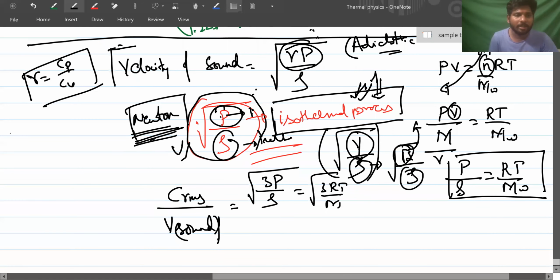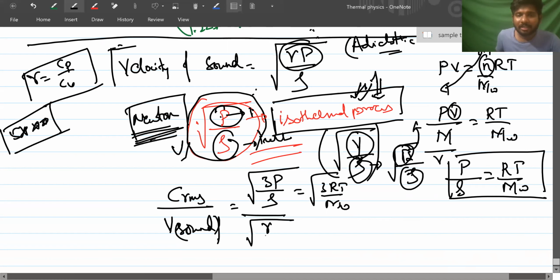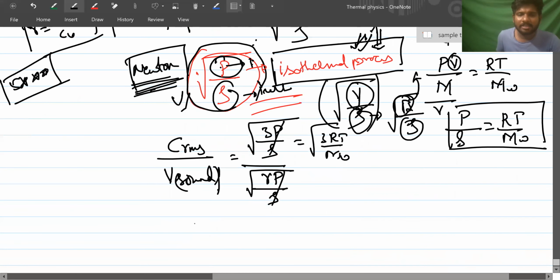This is a 5-star point I'm telling you, so keep your attention here. C RMS is root over 3P by rho, or root over 3RT by MW. Similarly, velocity of sound in air is root of gamma P by rho. If you take the ratio, P by rho gets cancelled. The answer is C RMS by velocity of sound.